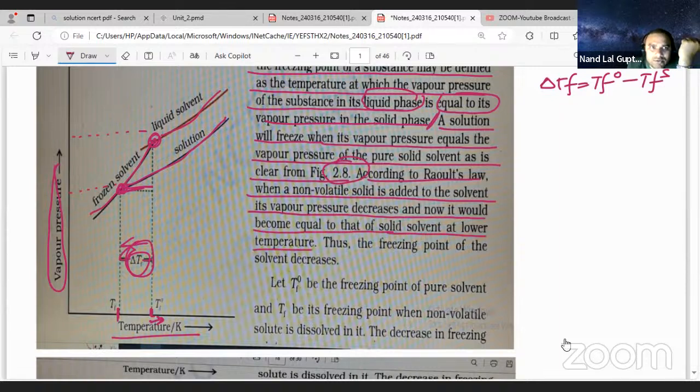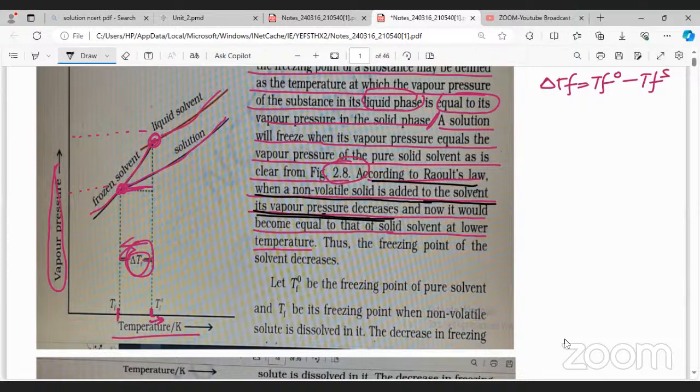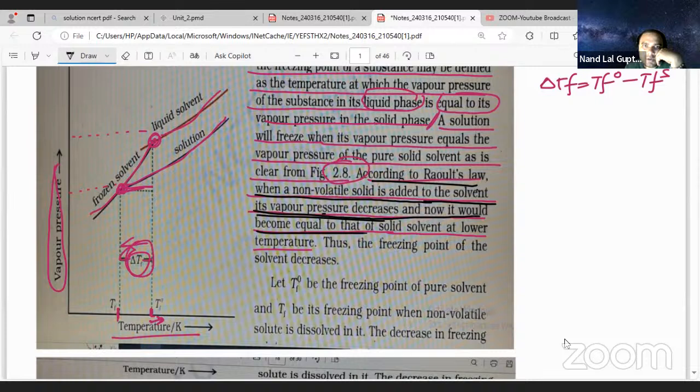So this line, can you make it clear, this one? What Raoult's law is saying: when a non-volatile solute is added to a solvent, vapor pressure decreases. Any problem up to here? Are you listening? Yes, sir. Now it decreases, and it would become equal to that of the solid solvent at a lower temperature. Thus the freezing point of the solvent decreases.